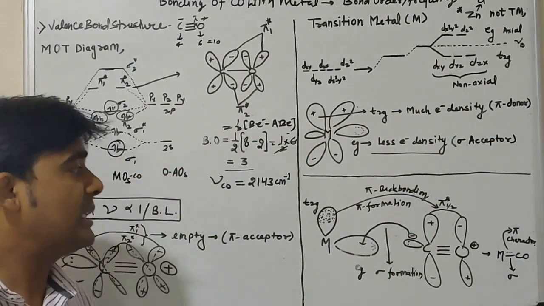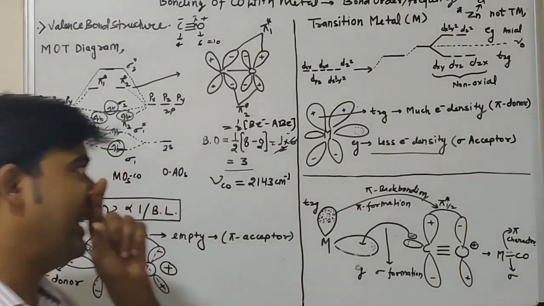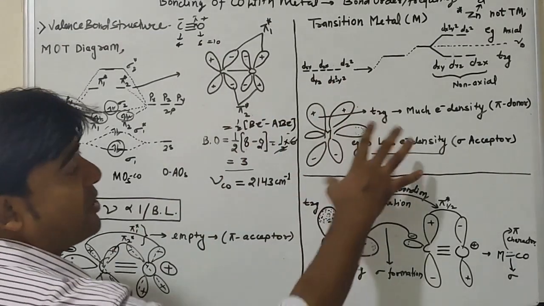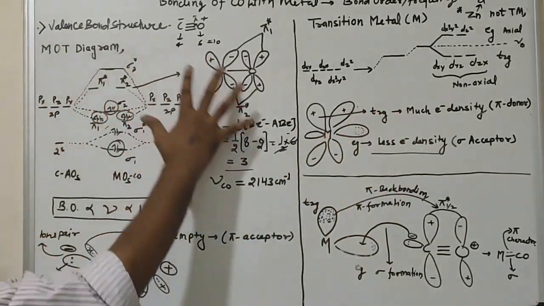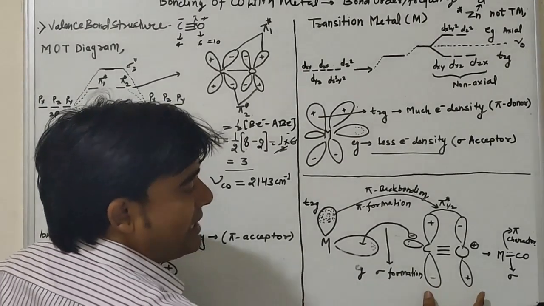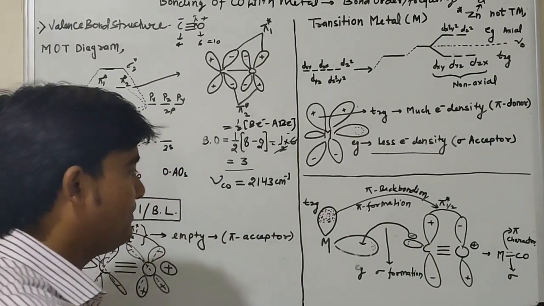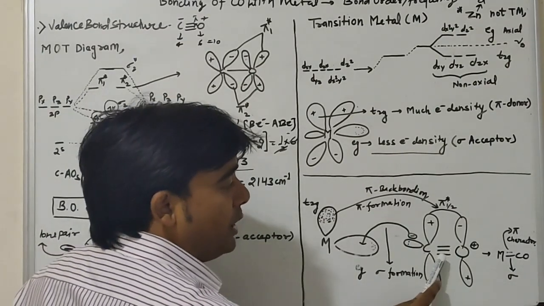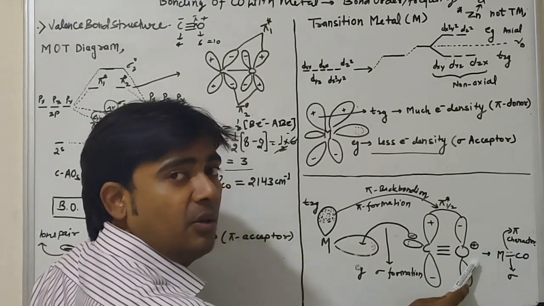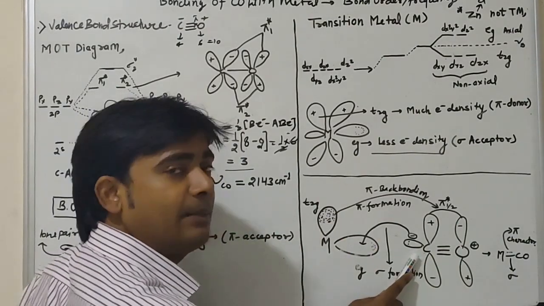Now if we look at the interaction between carbon monoxide and metal, because I have already discussed the orbital structure of metal and of carbonyl. You have this carbonyl ligand CO, which has a triple bond, a positive charge on oxygen, and a negative charge, like a lone pair, on the carbon atom.